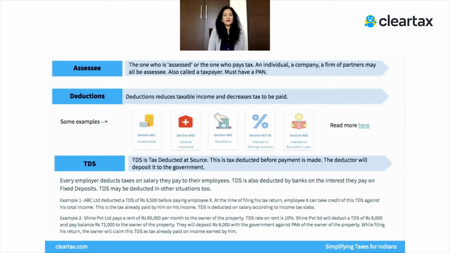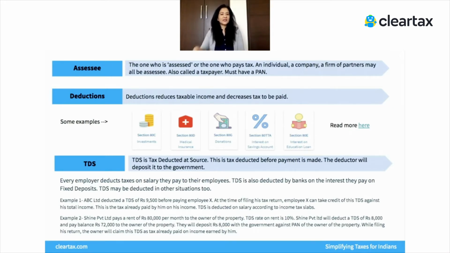Right? So before paying you an income, people are mandated to deduct tax. Your employer will deduct tax and go and deposit it with the government. Your bank will deduct tax before paying you interest and go and deposit it with the government. And every TDS is actually linked to a PAN number. So that's how the process works.